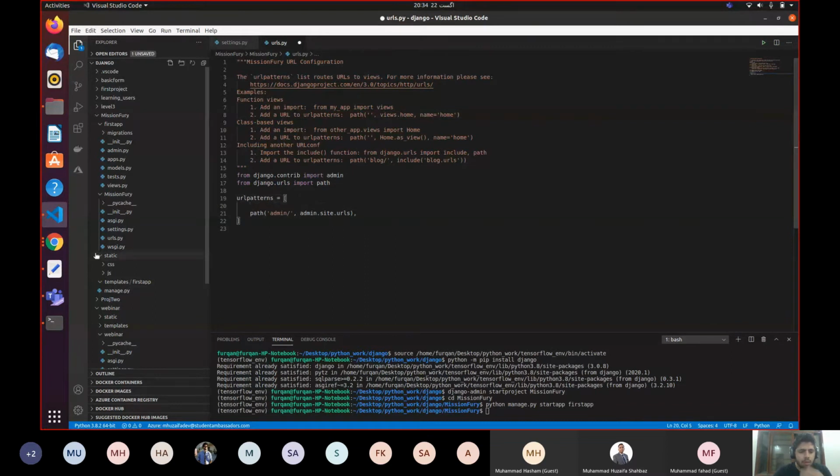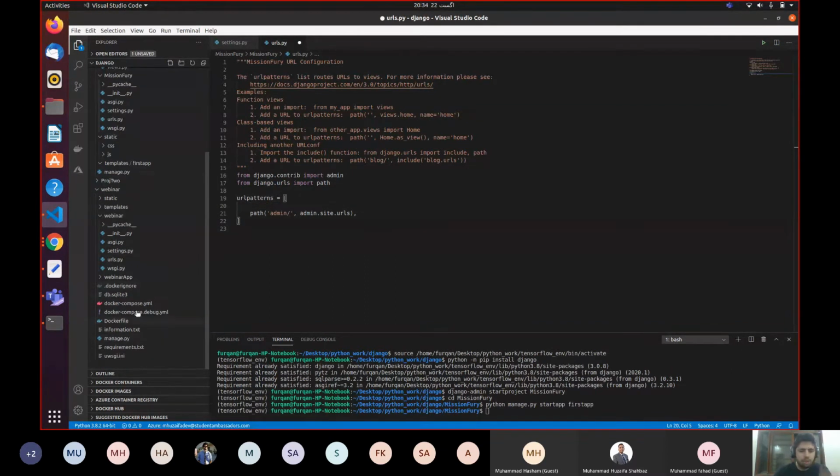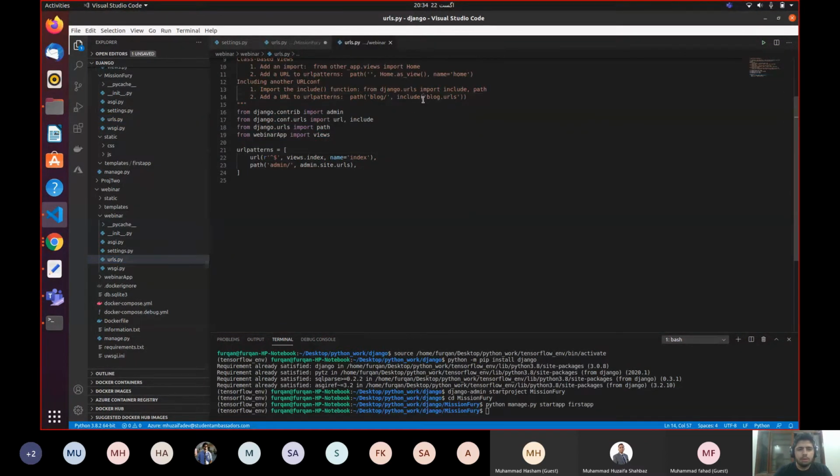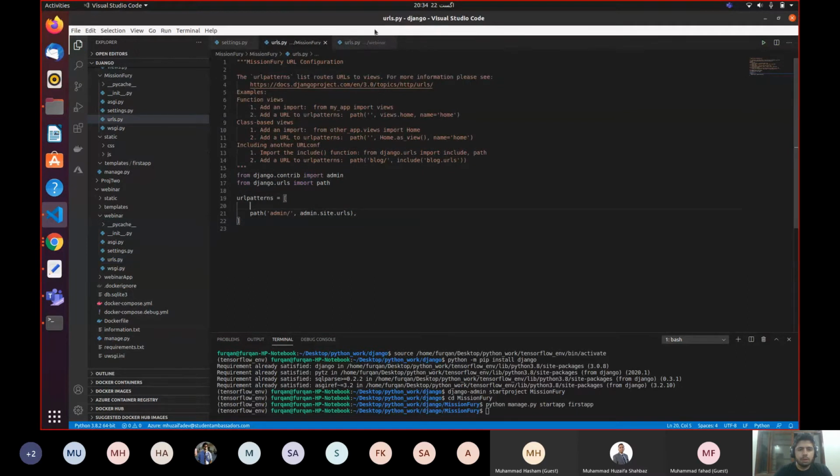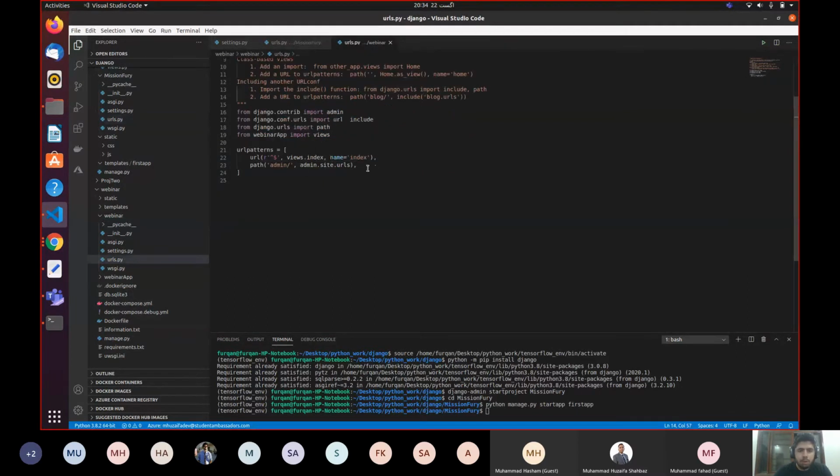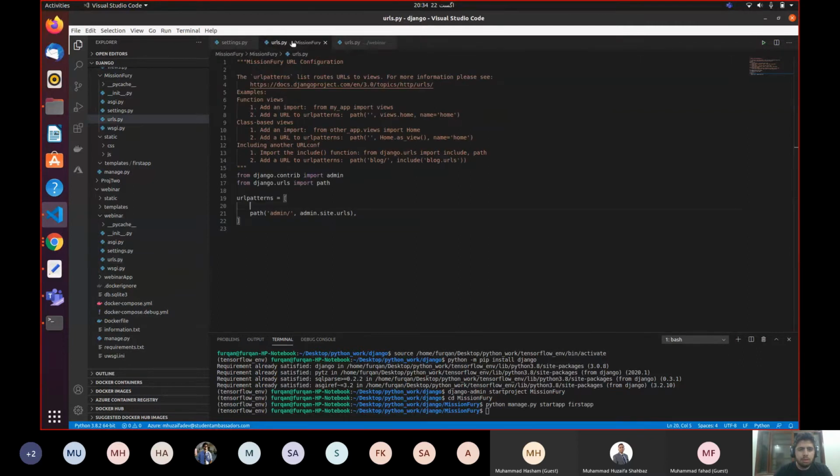And inside this file, I'm going to make changes, following from another file. I'm going to open it up. Yeah, so it is open. So what I'm going to do is include this line.